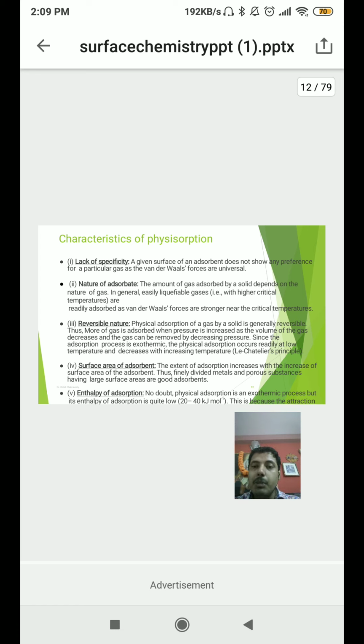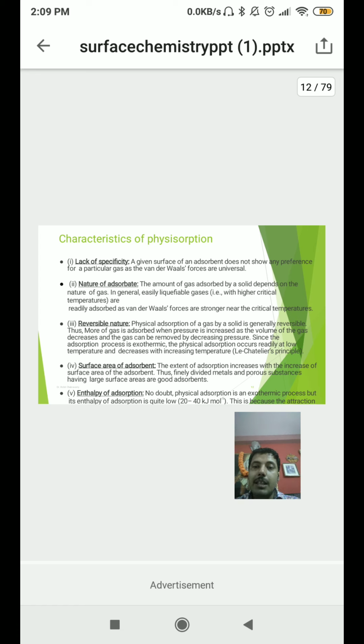Next point is surface area of adsorbent. The extent of adsorption increases with the increase of surface area of the adsorbent. As I told you in my previous video also, adsorption is a process which depends on the surface area. So as the area increases, the adsorption also increases.